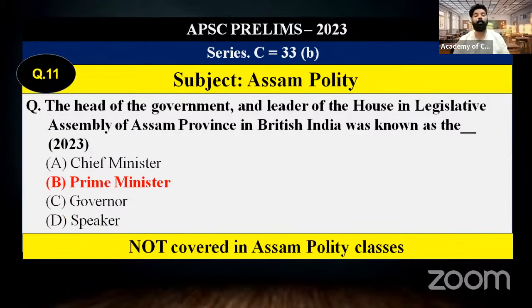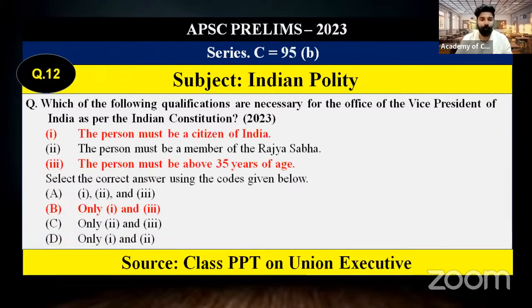One more Assam polity question was there, with reference to the head of the government, leader of the House in the Legislative Assembly of the Assam province during the British period. And here the answer is Prime Minister. Currently the head of the government, the leader of the Legislative Assembly of Assam, is the Chief Minister. But before, during the British period, it was known as the Prime Minister. That is why answer B is correct.